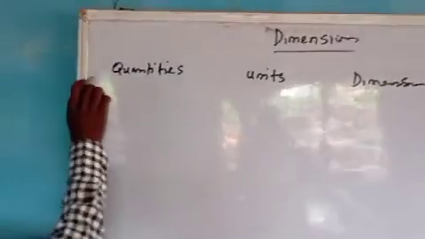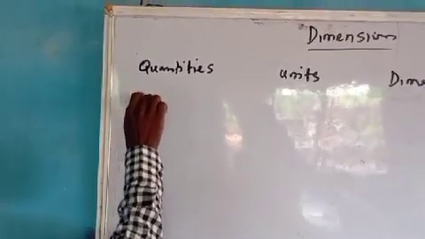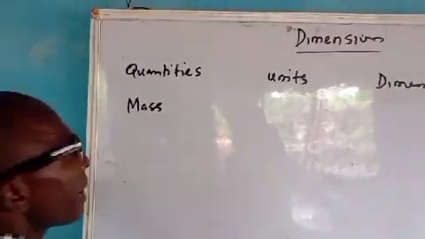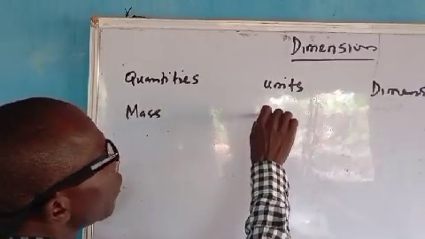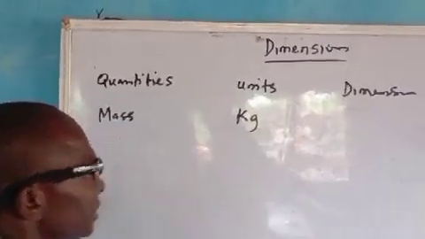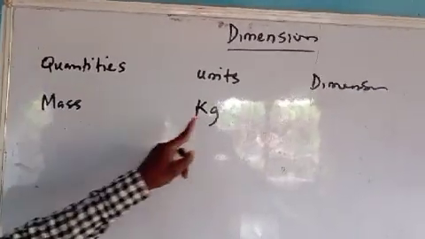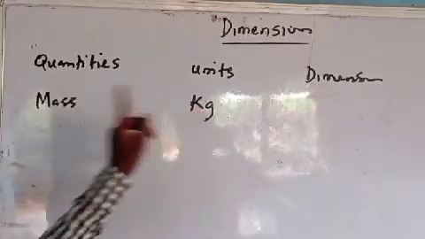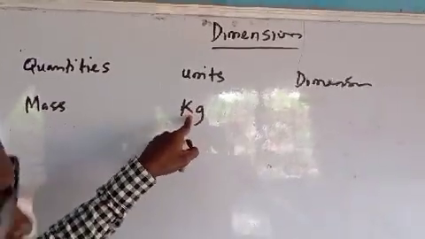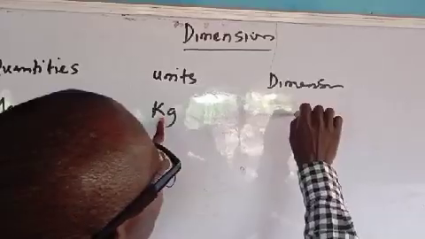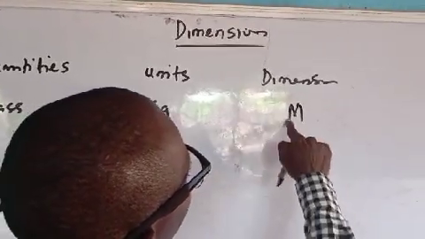For example, I can talk about mass. We know that mass is in kilogram, kg. What is the dimension of mass? We represent it with M. That is the dimension.